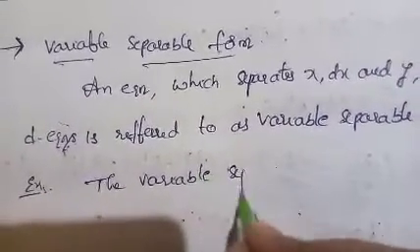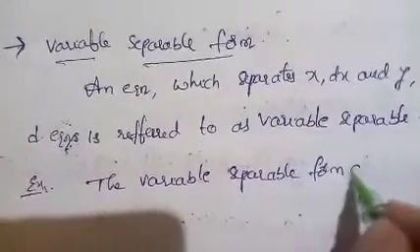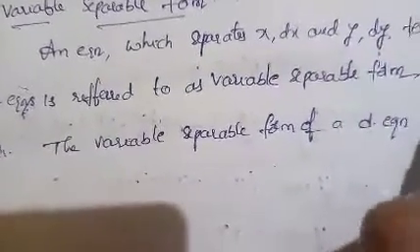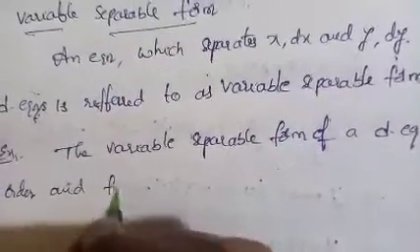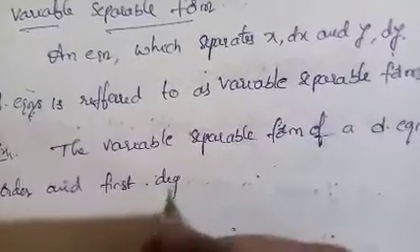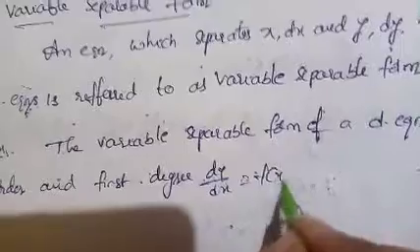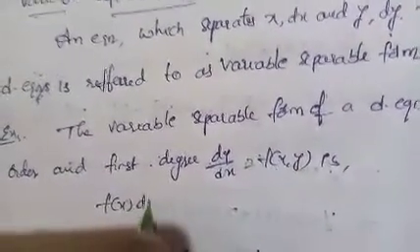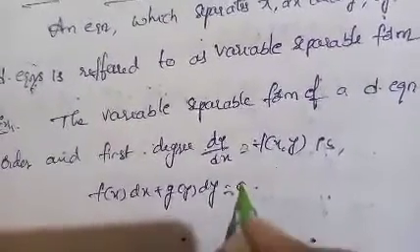Example: the variable separable form of a differential equation of first order and first degree, dy by dx equal to f of x comma y, is f of x into dx plus g of y into dy equal to 0.